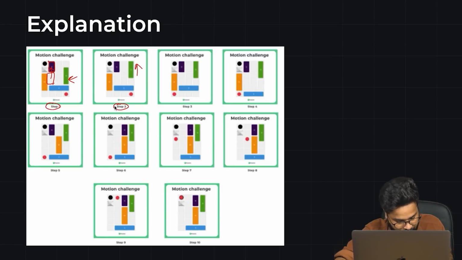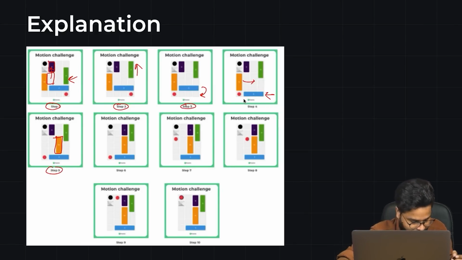The third thing that I did, guys, was I moved this downwards, so it came here. Now the fourth thing that I'll do is move this to this place, so it came here. 5 steps done. 1, 2, 3, 4 and 5 already done, right? After that, what I'll do is I'll move this right. So this is how it would look.